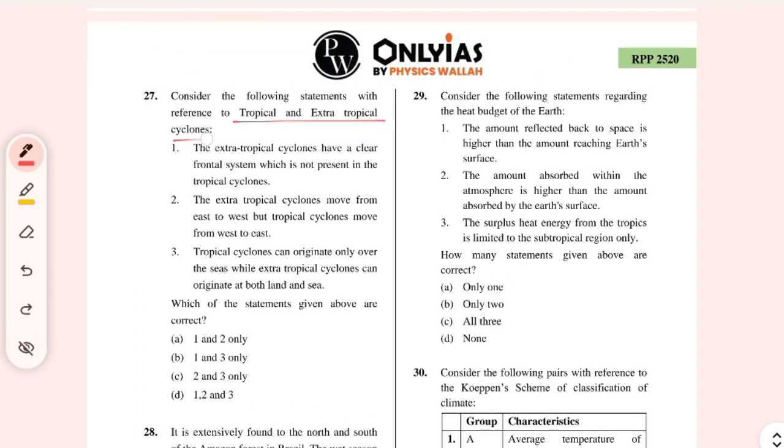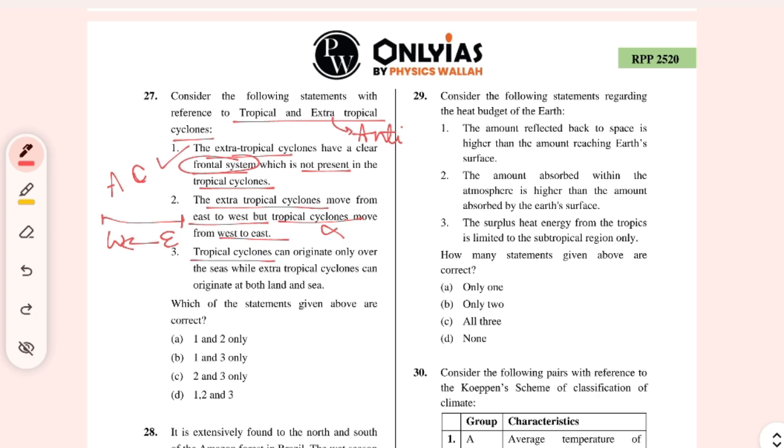Tropical and extratropical cyclones. The extratropical cyclones have a clear frontal system which is not present in the tropical cyclone. Extratropical here means anticyclones, which is correct. Where is the frontal system found? In the anticyclonic system. The extratropical cyclones move from east to west, but tropical cyclones move from west to east. I think they are interchanged. Right? Because what do we study? The direction in which the tropical cyclone moves is from east to west. They come this way. So that is clear. Statement 2 is wrong.